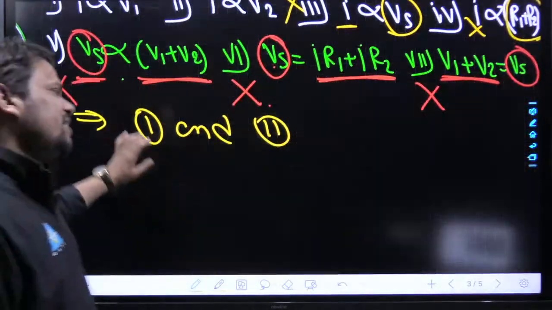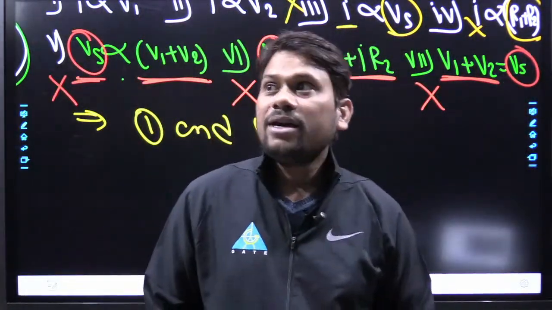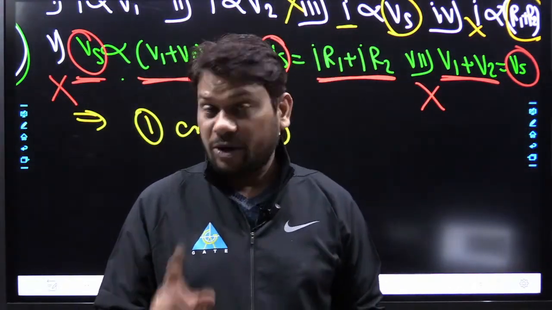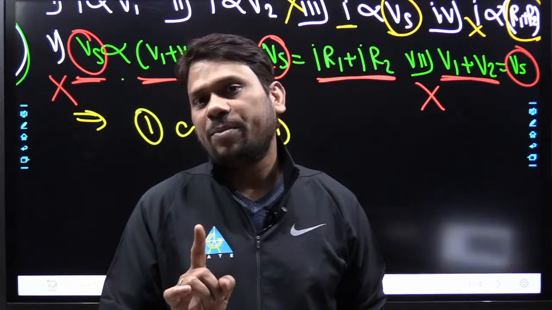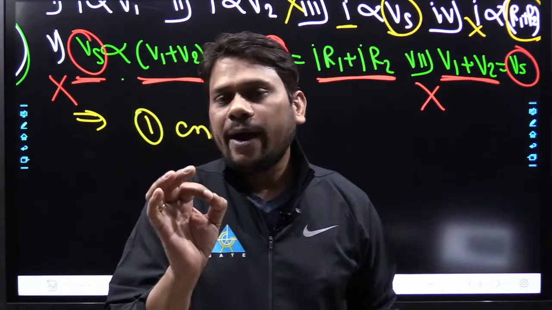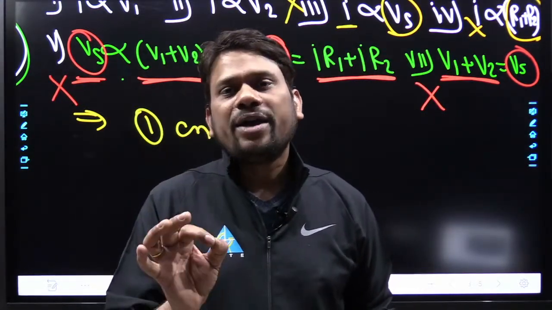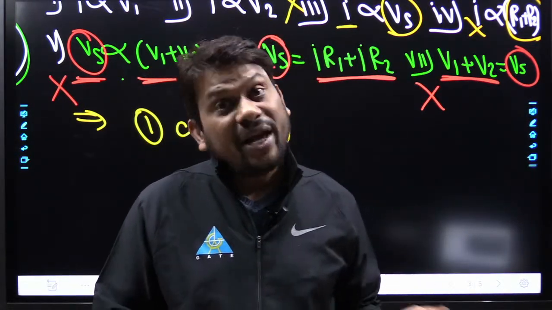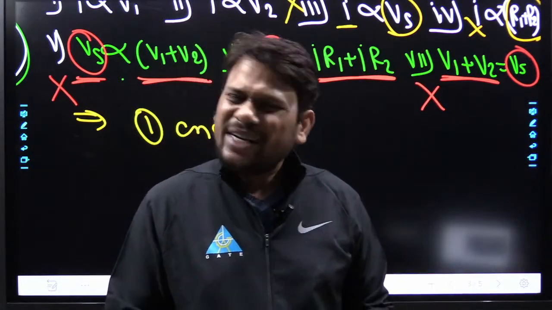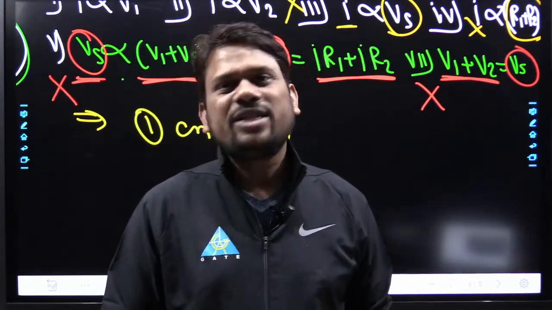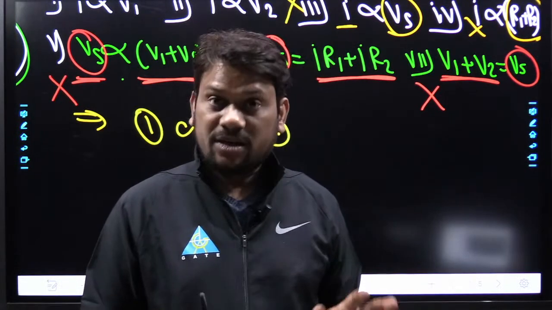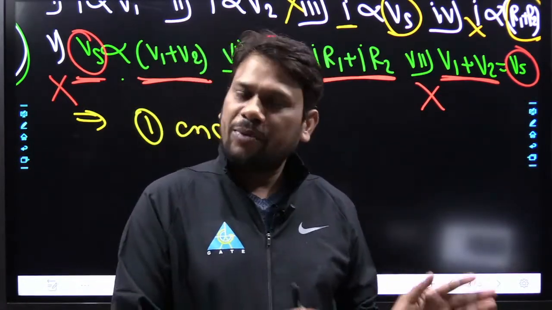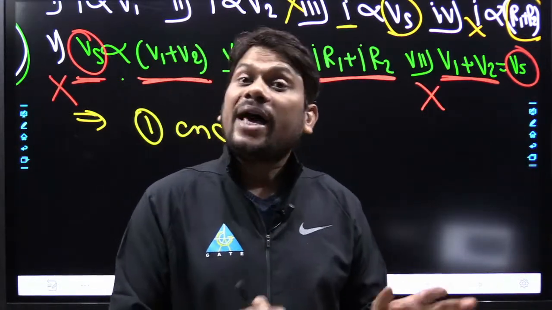Now I want to again discuss a few things: where we can apply Ohm's law directly in our circuit. My question is really very important at this moment. Where can we apply Ohm's law directly, or can we handle our circuit mainly with the help of Ohm's law? Definitely there will be some role of KCL and KVL, but mainly we are not going to deal with our circuit with the help of KCL and KVL. We want to apply Ohm's law.